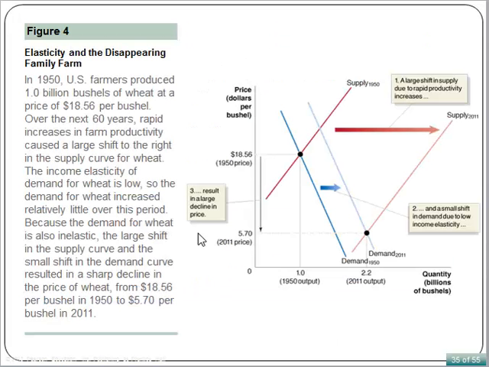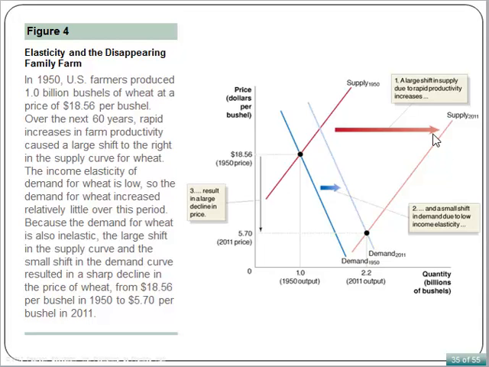The concept of price elasticity and income elasticity can help us understand many economic issues. For example, some people are concerned that the family farm is becoming an endangered species in the United States. In 1950, U.S. farmers produced a billion bushels of wheat at a price of $18.56 per bushel. Over the next 60 years, a rapid increase in farm productivity caused a large shift to the right in the supply curve for wheat.